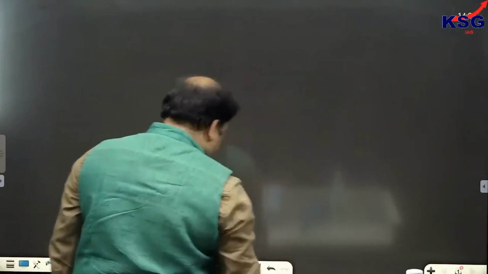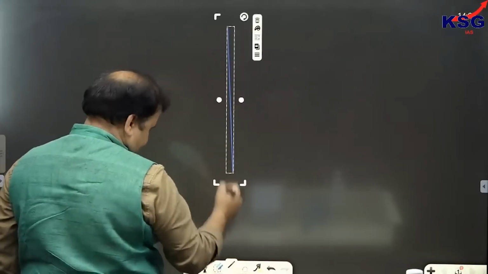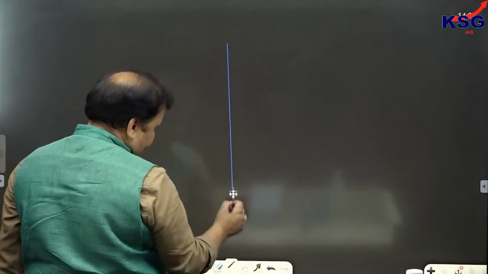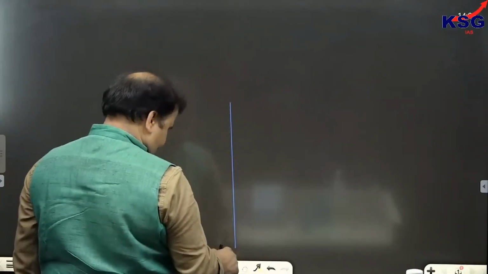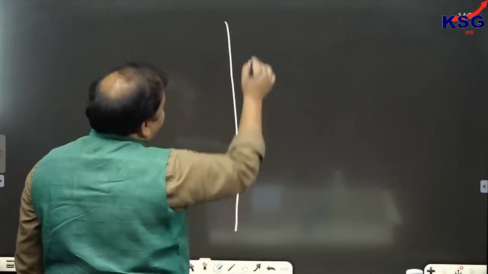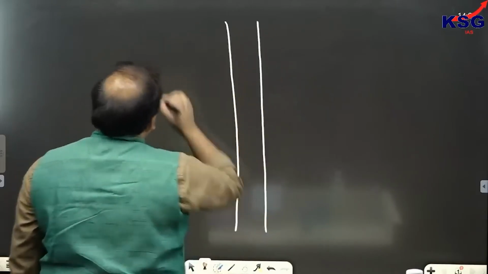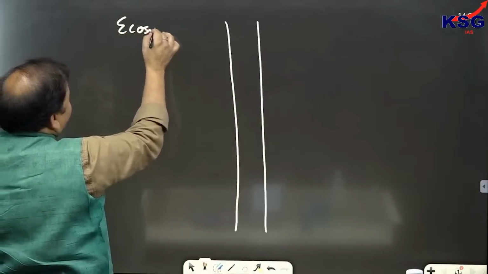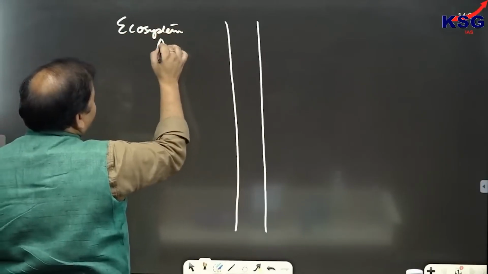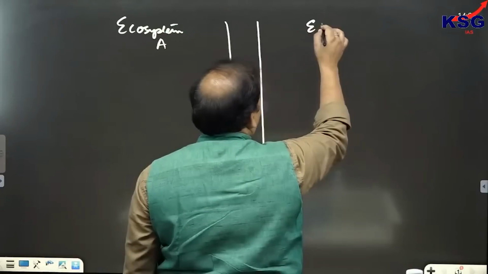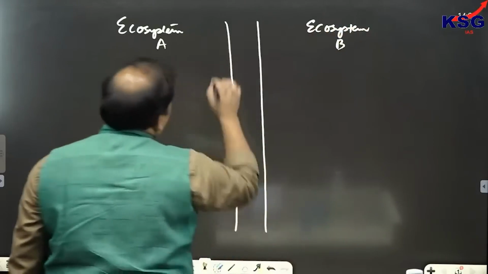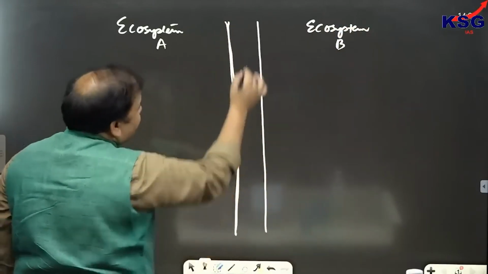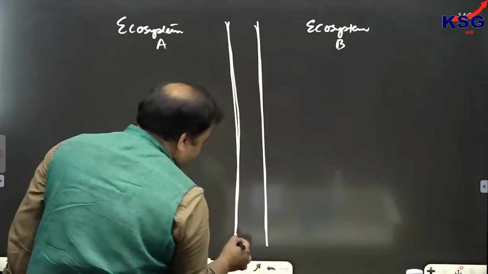Suppose this is one ecosystem, ecosystem A, and this is ecosystem B. Now, when we are talking about ecotone, please put the right word only, then we can answer.